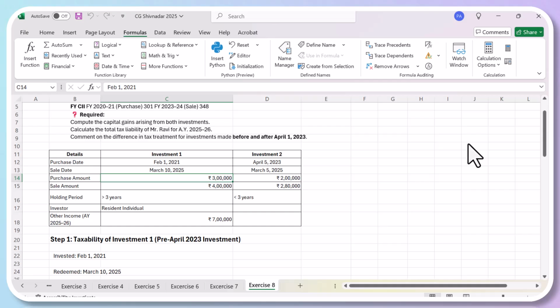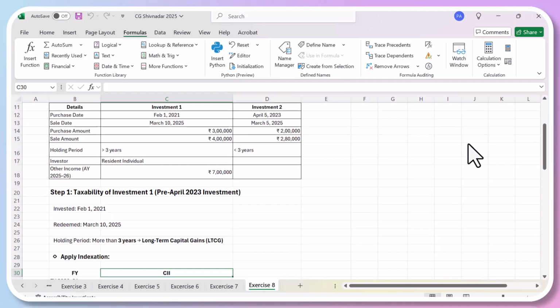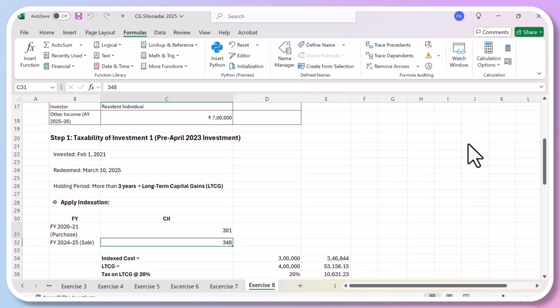So you purchased at 3 lakhs, you sold at 4 lakhs. Since your holding period is more than 3 years and you are a resident individual, you have to calculate your tax liability. Here, the indexation benefit you are going to get because you have purchased it before 1st of April 2023. Taxability of pre-April 2023 investment.